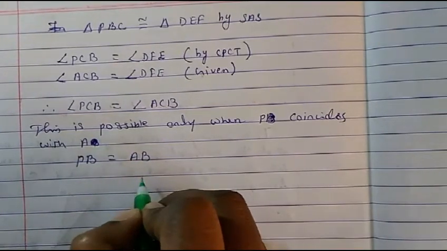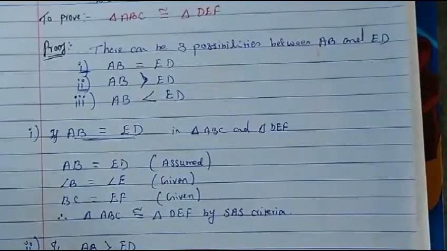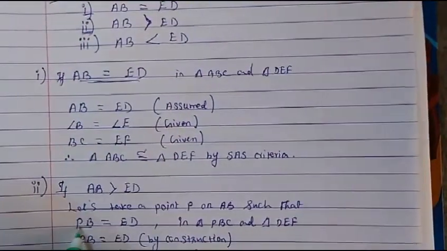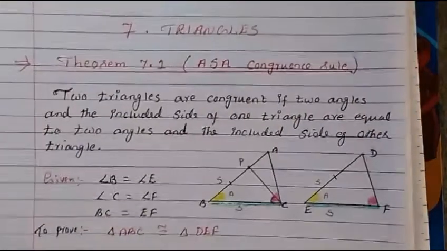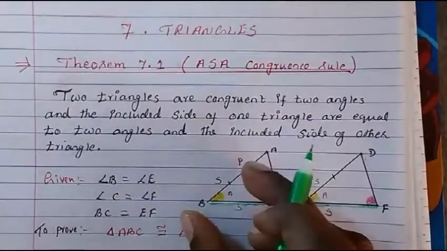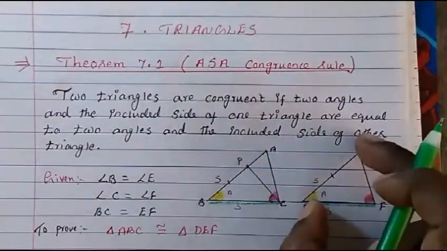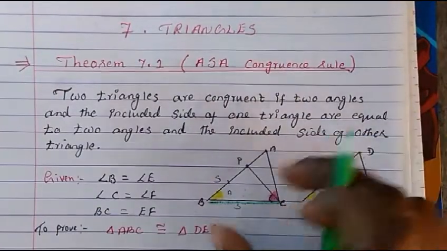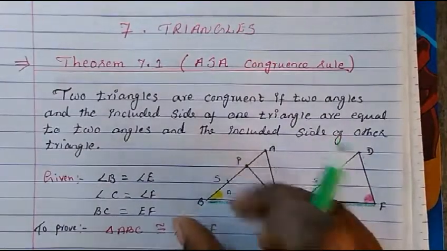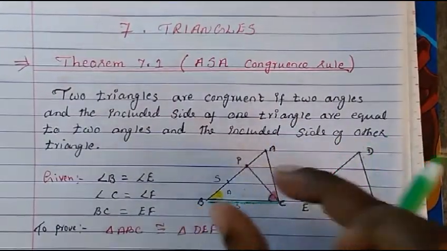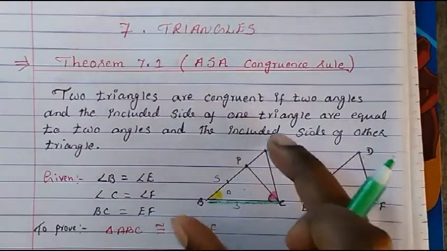But we have already assumed that PB is equal to ED. We have constructed the point in such a way that PB is equal to ED. This was done by construction. So if PB is equal to AB, and PB also is equal to ED, then can we say that these will be equal to each other?